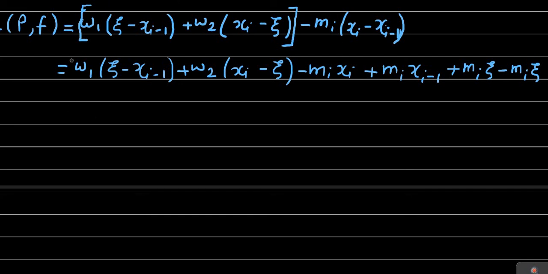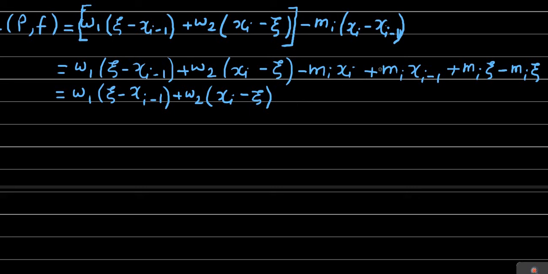Now this is equal to, first term we keep as it is, which is omega 1 into xi minus xi minus 1. Second term also as it is, plus omega 2 into xi minus xi. First two terms as it is.